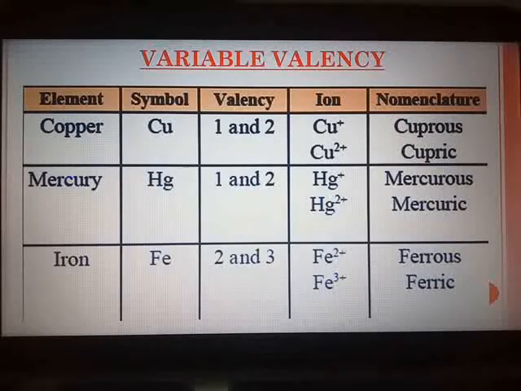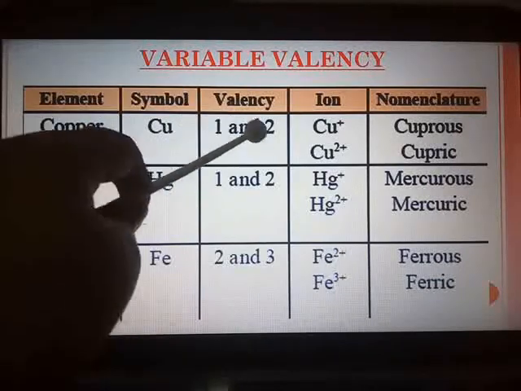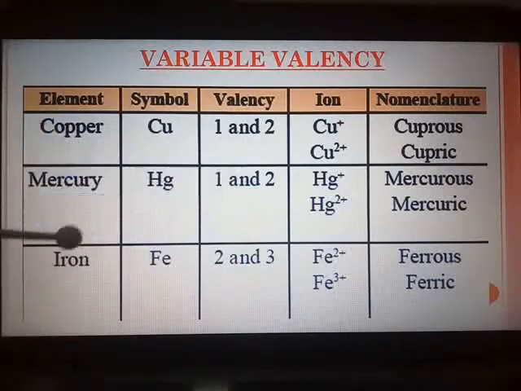Each element usually has one valency, but there are some elements like copper, mercury, iron which exhibit more than one valency because under different conditions they take up or give away different numbers of electrons. So copper valency is 1 and 2, mercury 1 and 2, iron it is 2 and 3.